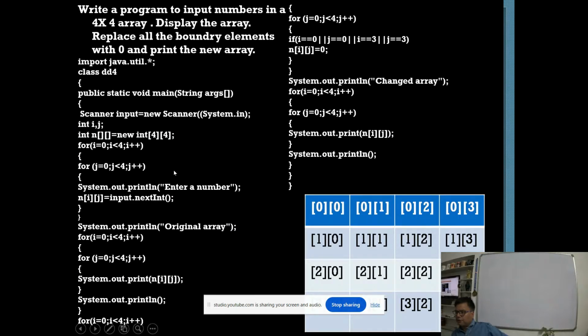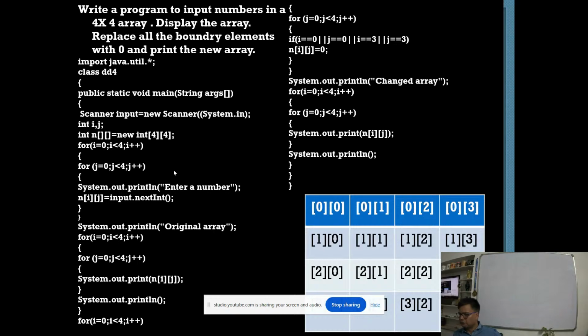In this question, we have two variables i and j for the loop. I took int n[][] equal to new int[4][4], that is the first one is for the row, the second one is for the column. I use the loop for i equal to 0, i less than 4, i plus plus, then the loop of j from 0 to less than 4. I ask the user to enter a number, and n[i][j] equals input dot nextInt. Then we display the normal array. For displaying, again we use for i equal to 0, i less than 4, i plus plus, and then j equal to 0, j less than 4, j plus plus, we print n[i][j] to be kept in the same line, and then we use System.out.println, which moves to the next line.